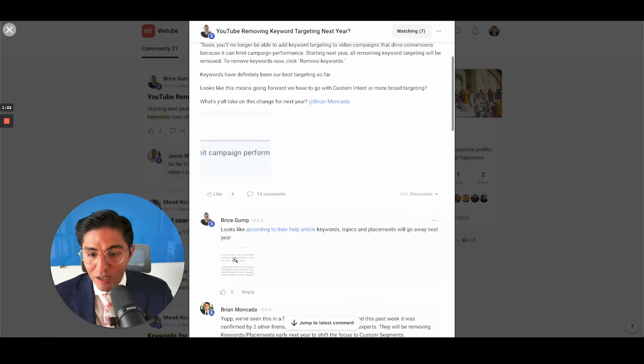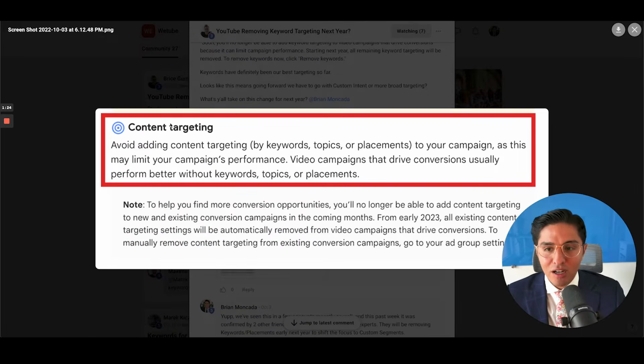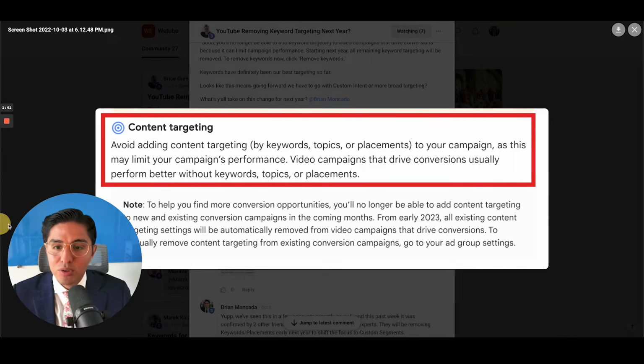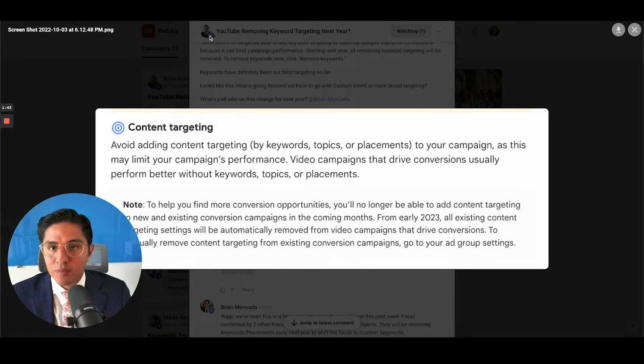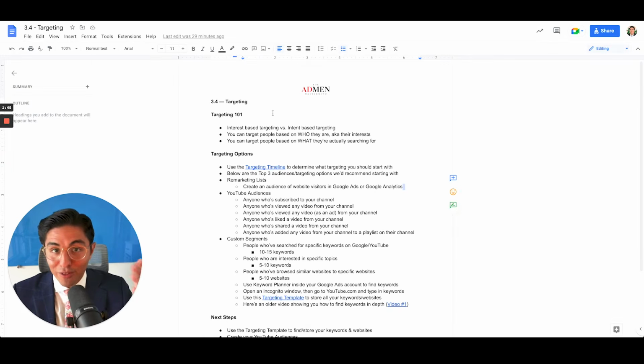So, according to their help article, you can see here content targeting. Avoid adding content targeting, keywords, topics, or placements, as this may limit your campaign's performance. This was the best strategy that we would always teach for our clients by far. Keywords were the top performers in every single ad account that we were running. Now you can no longer use those. So how do you adjust? Well, lucky for you, I've put together this video to help you and give you the best targeting options that you can run right now.